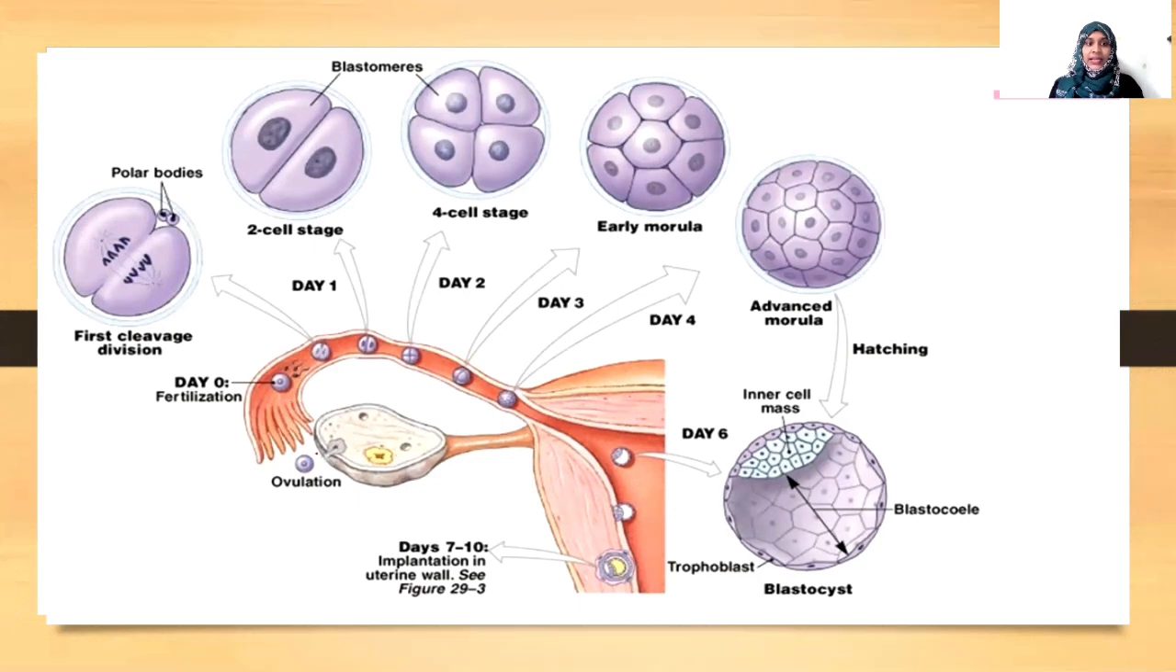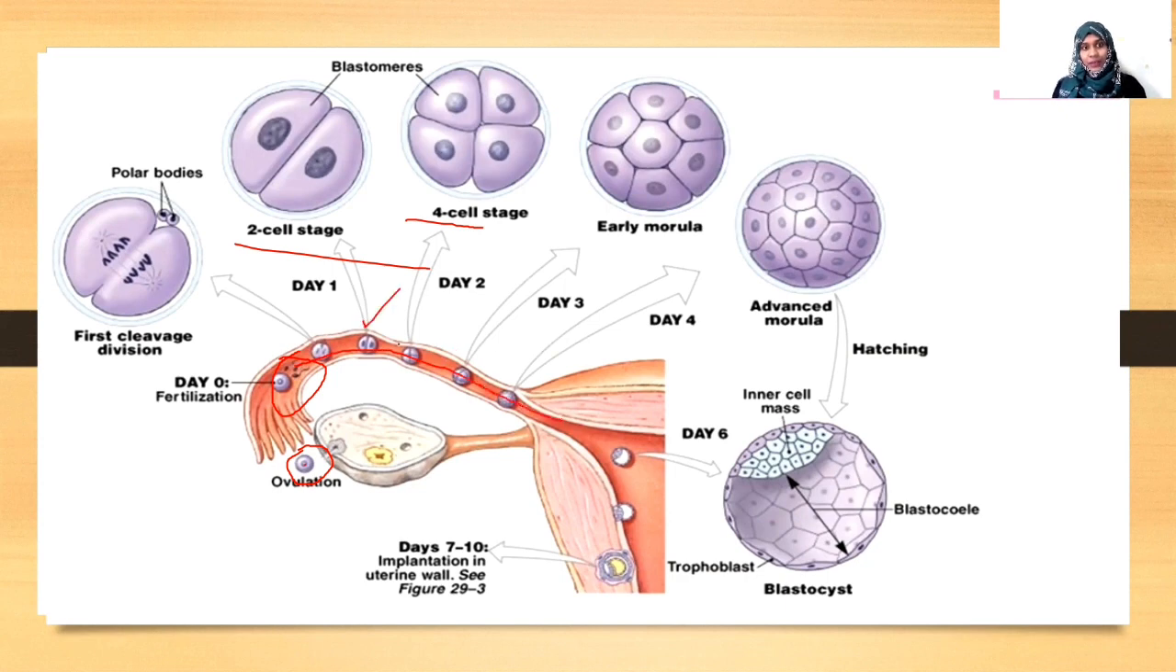So what happens here? There is a release of the matured ovum, or matured egg, from the ovary, and then what happens? This matured egg is getting fertilized with the sperm here in the ampullary part of the fallopian tube. So this is day 0 of fertilization. Then what happens next? Zygote is formed. And then from the zygote, what happens? The process called cleavage. It will divide into 2 cells, then it will divide into 4 cells. By that time, what happens? The fertilized egg is moving through the fallopian tube to reach the uterus.